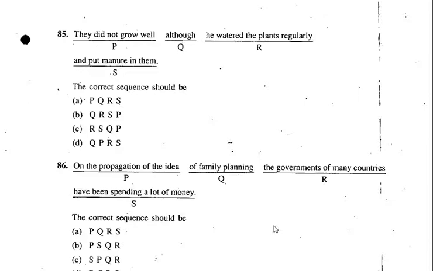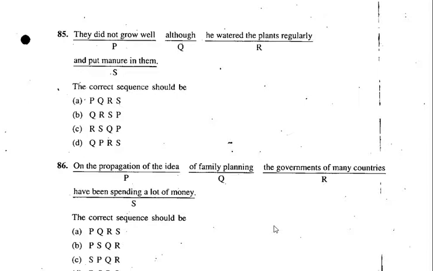Let's go to the 86th one. On the propagation of the idea of family planning, the governments of many countries have been spending a lot of money. Now the governments of many countries have been spending a lot of money. After R, yes, S sounds correct. If RS sounds correct, where has RS come? In A, RS has come. In D, RS has come. So where is it correct? The governments of many countries have been spending a lot of money.